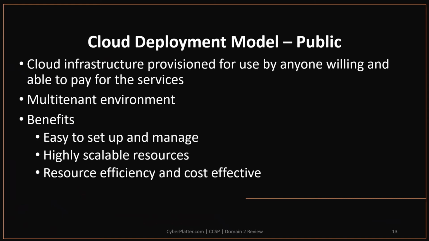That means that a customer in a public cloud might be using a virtual machine that actually resides on the same hardware that hosts another virtual machine operated by the customer's direct competitor, and the customer has no way of knowing what other entities are using these same resources. Examples of public cloud vendors are Amazon Web Services, AWS, Microsoft Azure, Google Cloud.